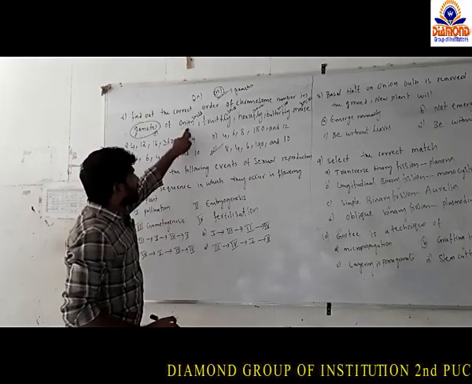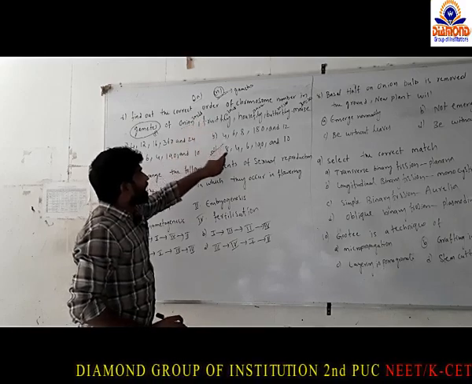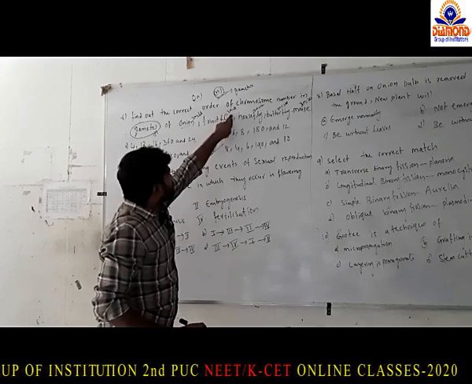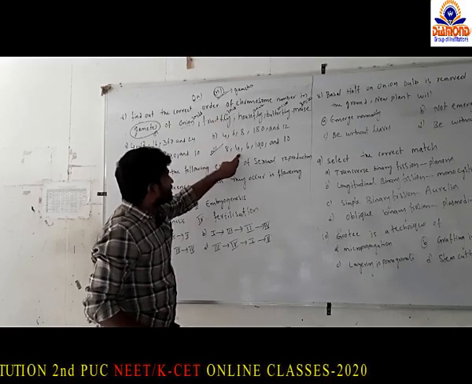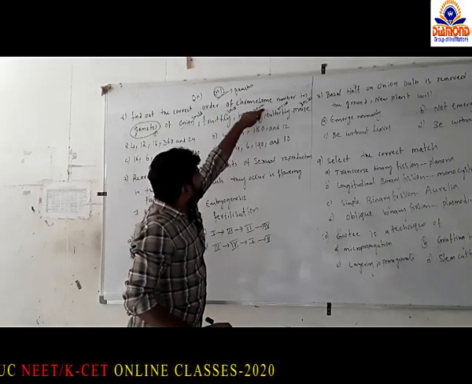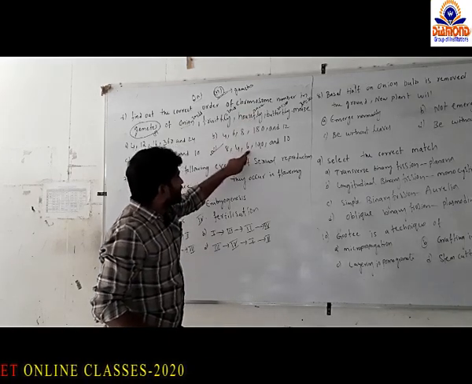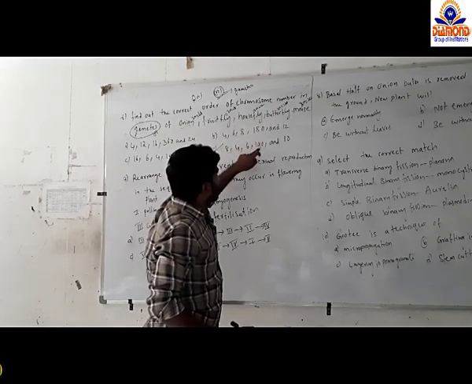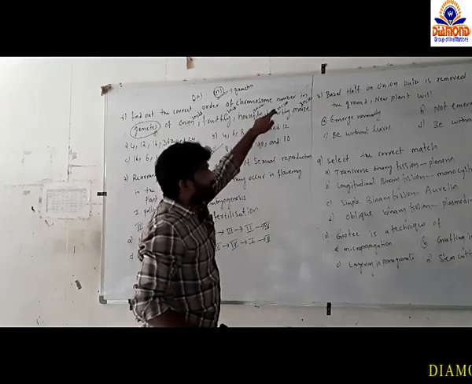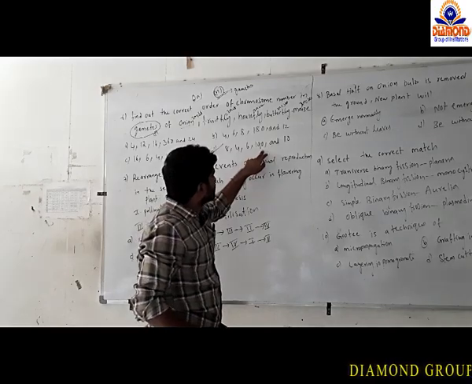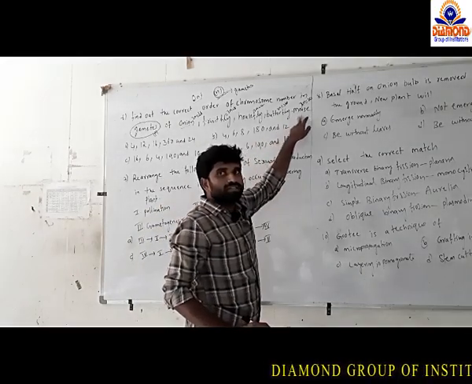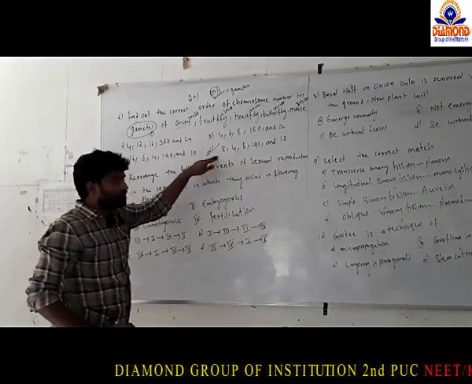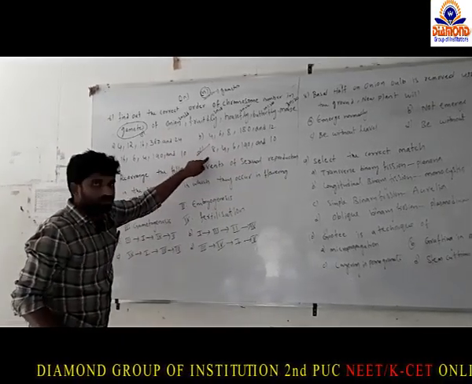So let's see: onion diploid chromosome number is 16, haploid chromosome number in gametes is 8. Fruit fly diploid chromosome number is 8, in gametes it is 4. Housefly diploid chromosome number is 12, in gametes it is 6. Butterfly diploid chromosome number is 360, in gametes it is 180. Maize diploid chromosome number is 20, in gametes it is 10. That is the reason gametes always have the haploid chromosome number.